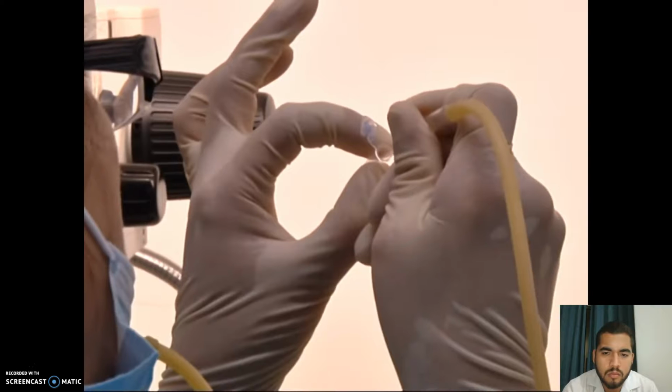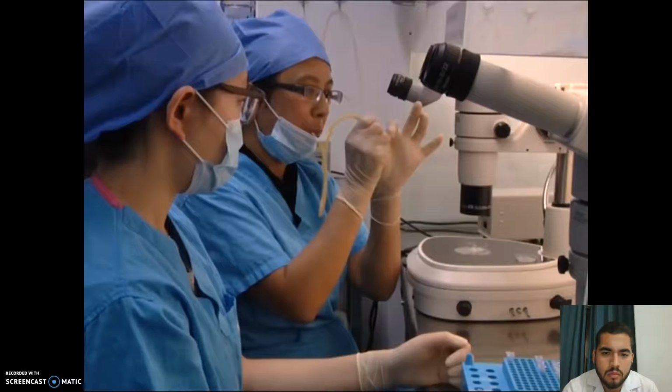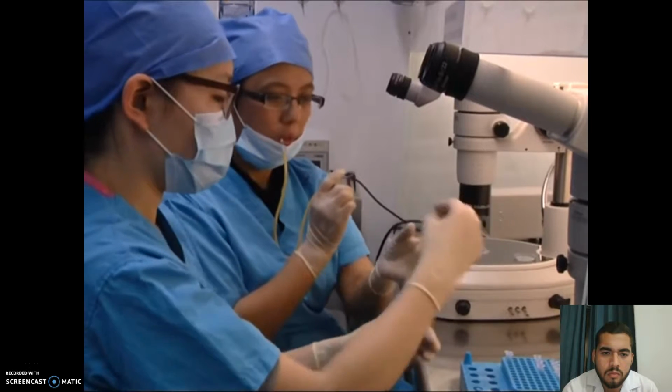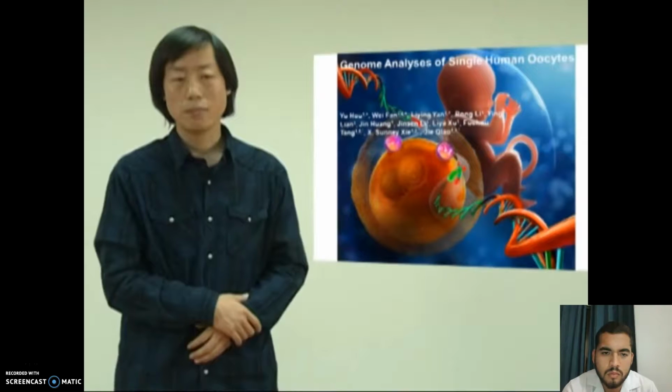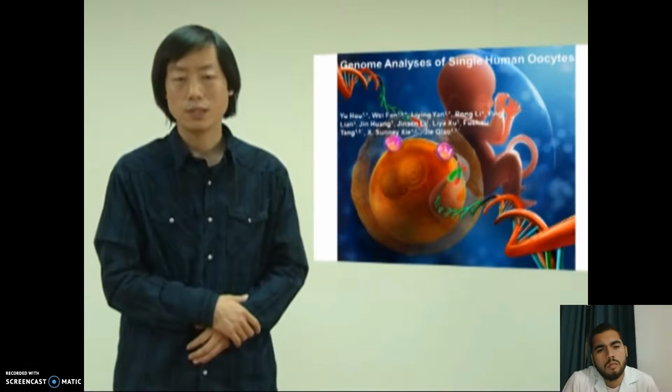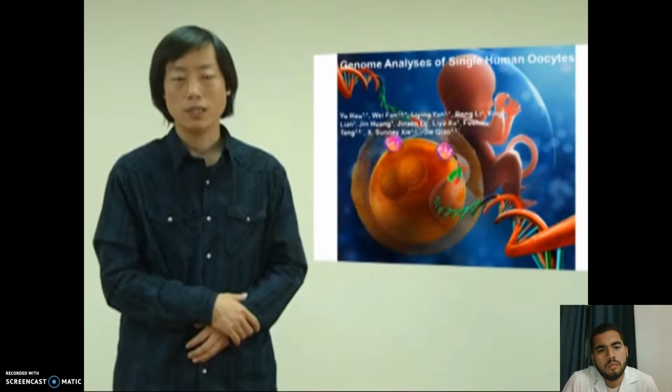Every egg cell is genetically different, so you have to analyze them one by one to really understand their unique genetics. We recently published a paper in Cell to show that by using cutting-edge technology of mobile single-cell genome amplification and deep sequencing, we can get a better understanding of these mysterious human eggs.